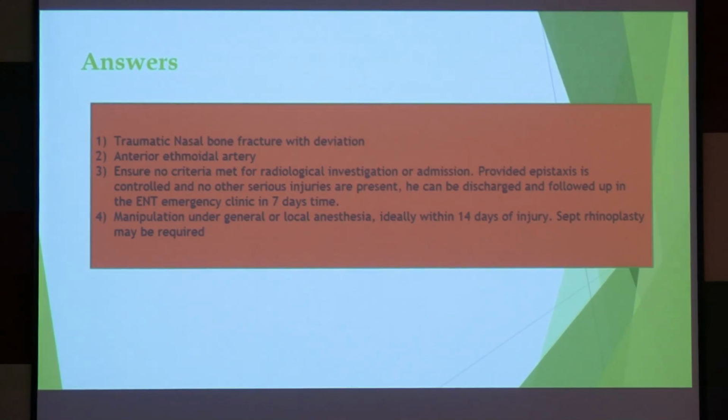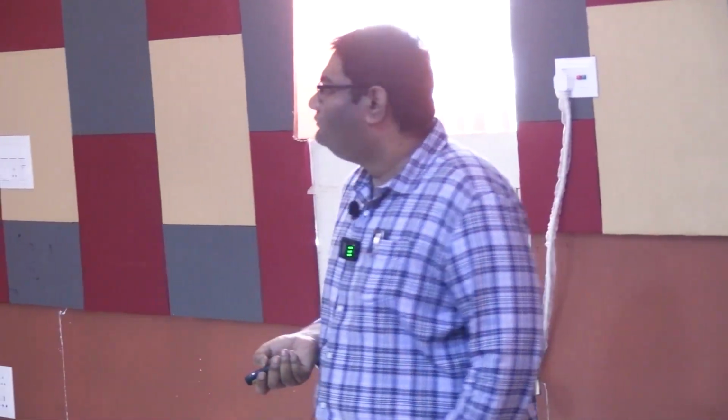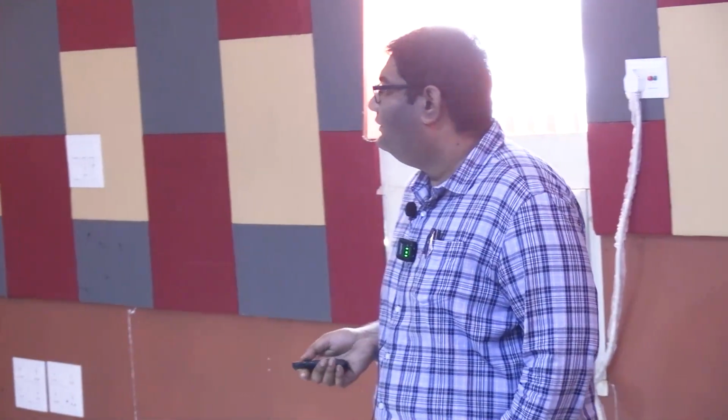See, if the patient has epistaxis, you will manage that epistaxis, right? If the patient has a septal hematoma, you will manage the septal hematoma. How will you manage the septal hematoma? You will do incision and drainage, right? There should not be any hematoma or abscess around your septum. It will lead to catastrophe.